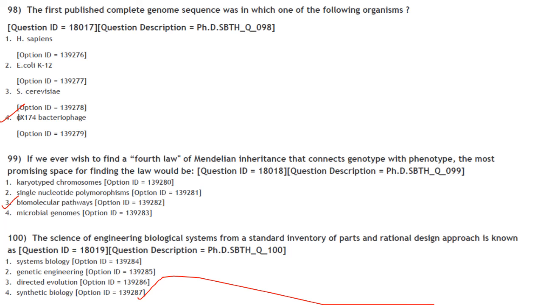Then next one. The science of engineering biological systems from a standard inventory of parts and a rational design approach is known as synthetic biology. Answer is option 4. So that's it.